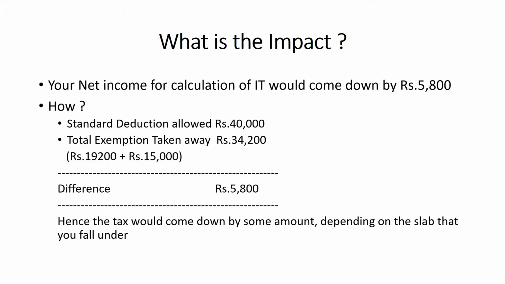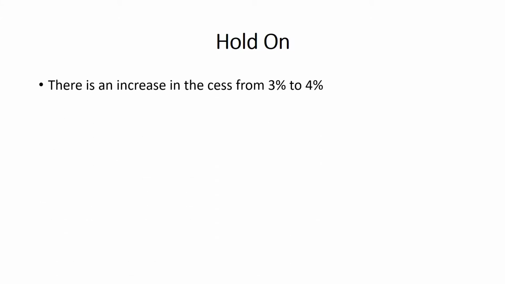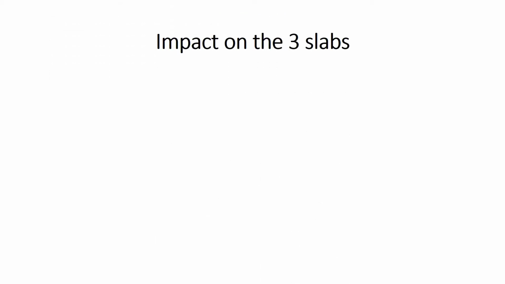Your tax would come down by some amount depending on the slab that you fall under. But we have to consider one more change. There is an increase in cess from 3% to 4%. Now let's consider the impact of these changes on the three income tax slabs.